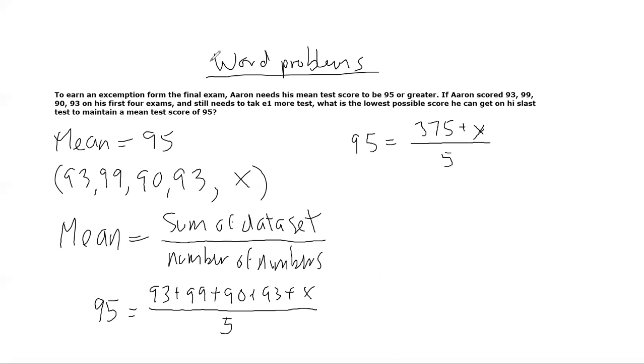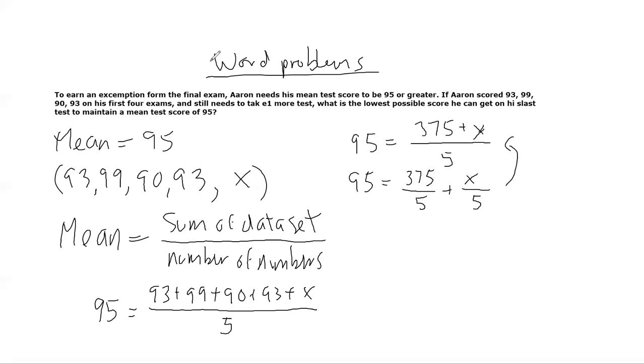375 is being divided by 5, but x is also being divided by 5, which means I want you to separate these. If you're not good with fractions, it's okay, right? I'm separating this to show you that this is the same as this. I just separated it, that's all I did, because I want you to know what to do next. You can't divide x by 5 because I don't know what x is.